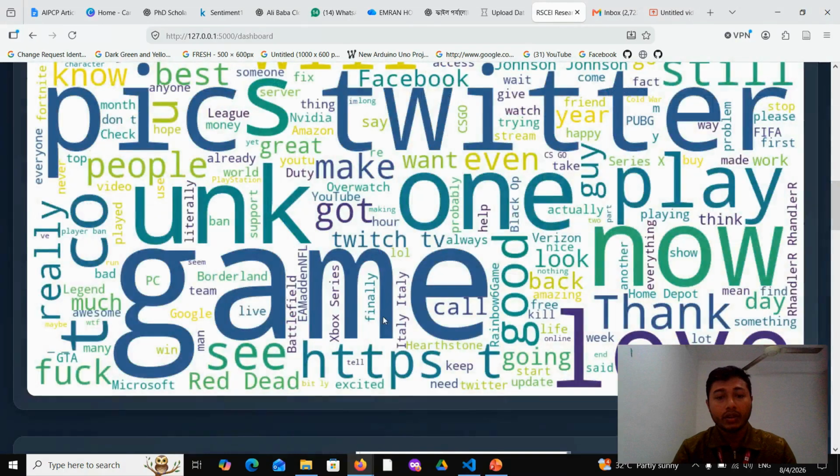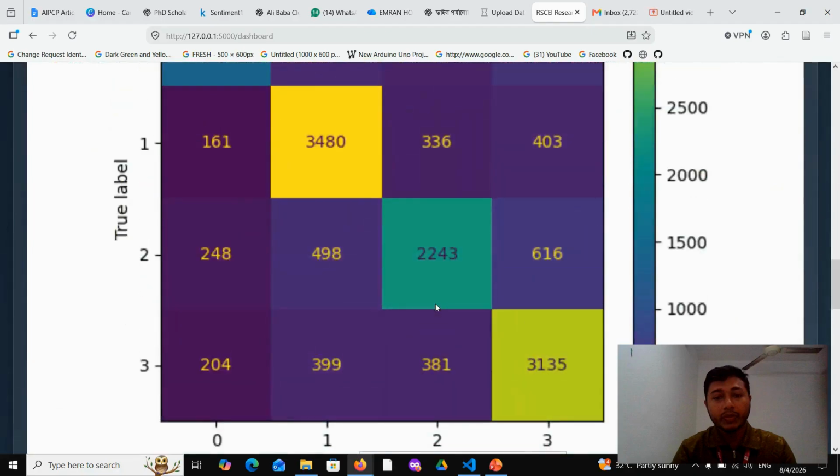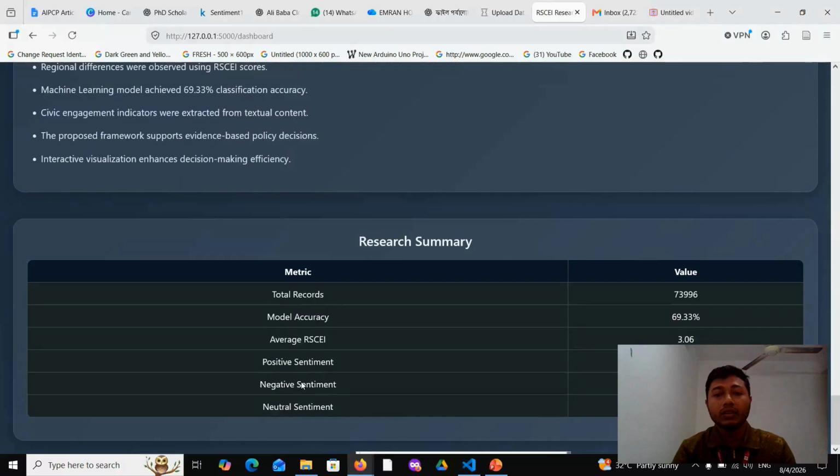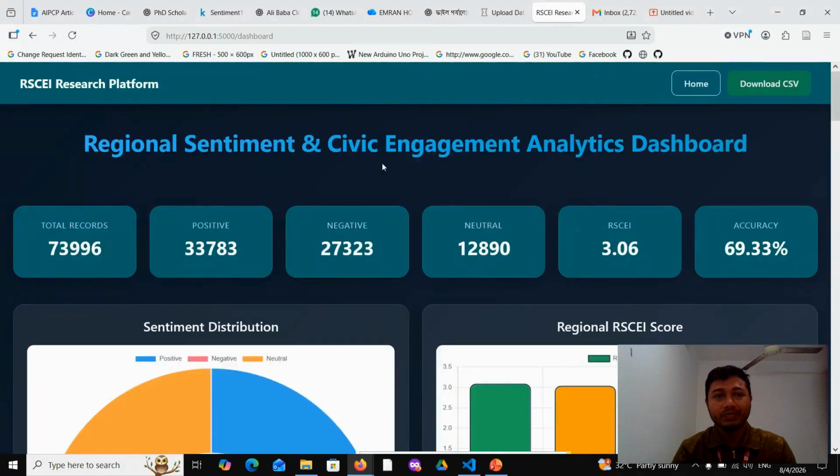And the word cloud analysis, showing which words are very important in the dataset, and the confusion matrix with predicted label and true label visualization, policy recommendation, the top keyword analysis in this dataset, then the research findings, and finally the summary of the research in this dataset. Okay, thank you.